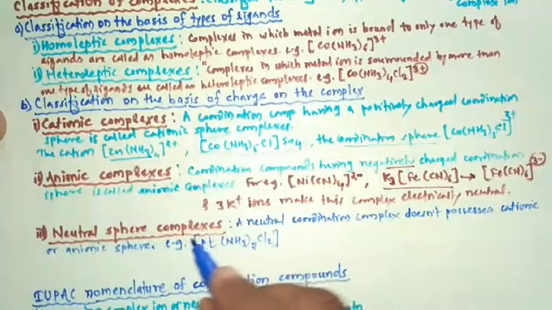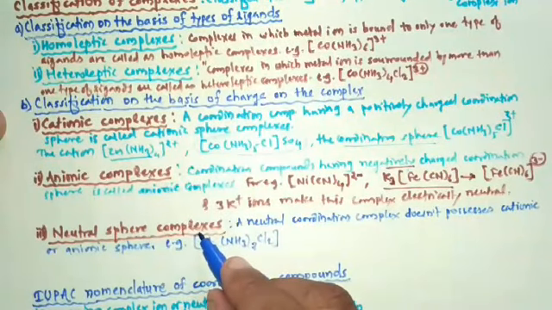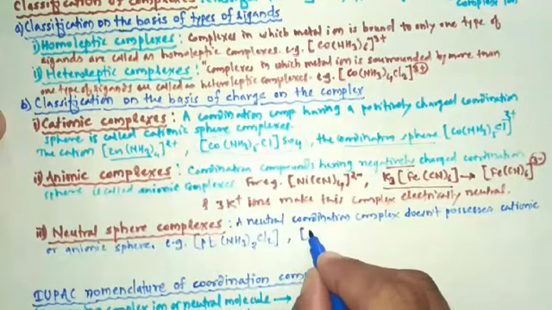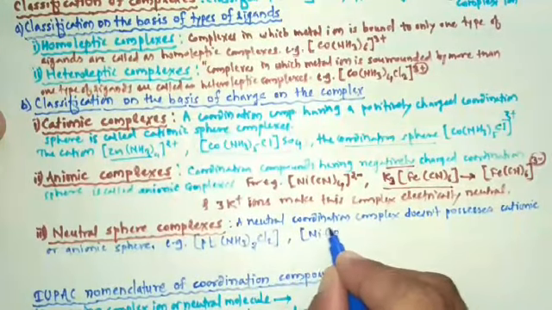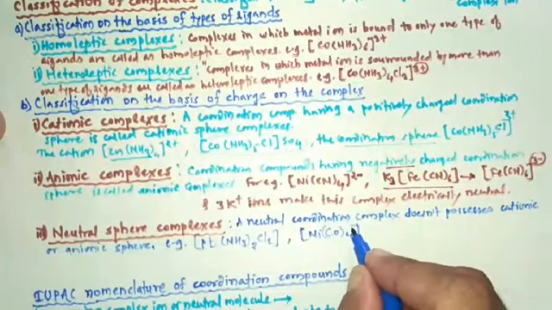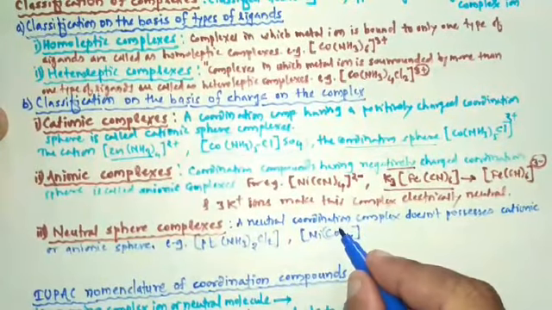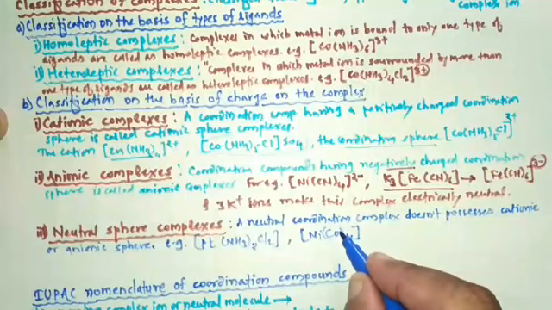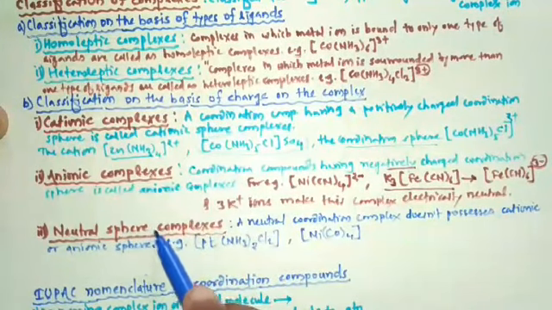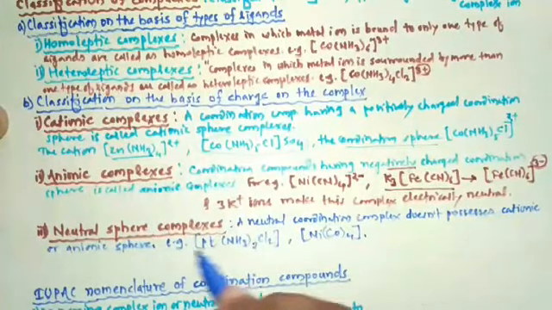So this is the neutral pair complex. Or take one example, Ni(CO)4. So it also having neither cation nor anion, but it is the neutral pair complex.